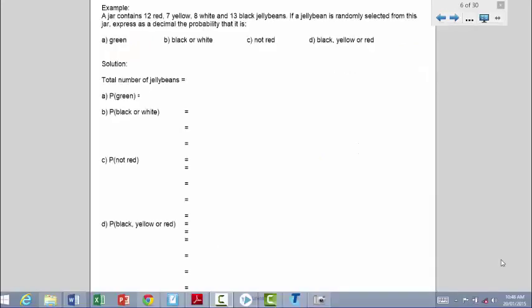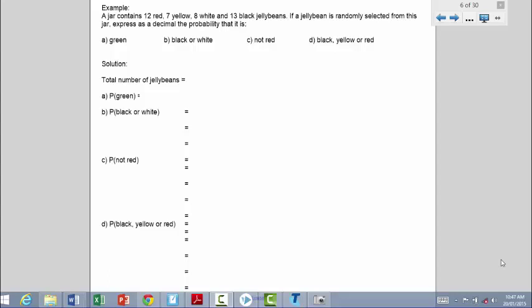A quick example. If you're feeling confident, pause the video, get your answers, and then compare them to the worked solution. The example says, a jar contains 12 red, 7 yellow, 8 white, and 13 black jelly beans. If a jelly bean is selected randomly from this jar, express as a decimal the probability that it is A, green, B, black or white, C, not red, and D, black, yellow, or red.